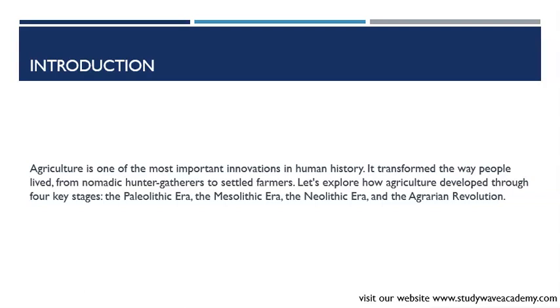This was the foundation of early civilization and advanced agricultural practices. So these stages have showed us how farming has developed, leading to bigger and more organized communities and shaping the way we live today, right?